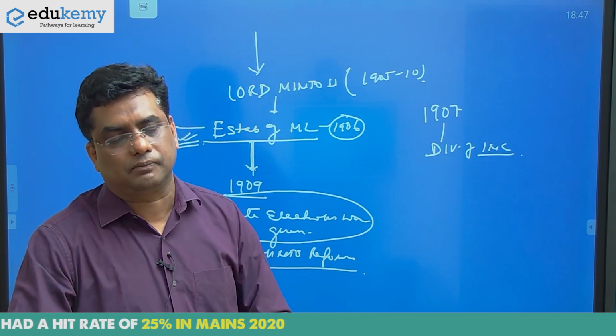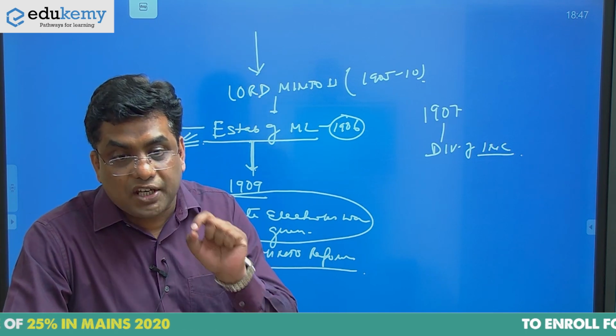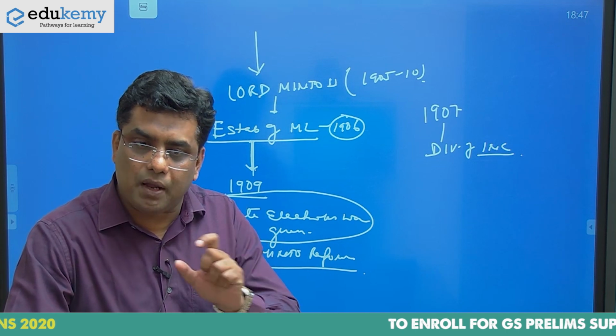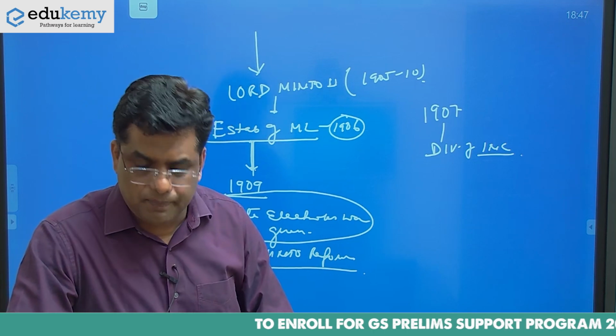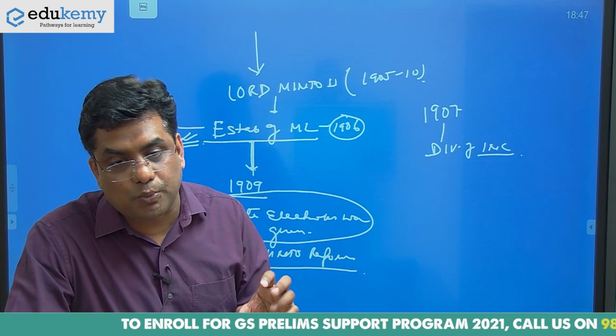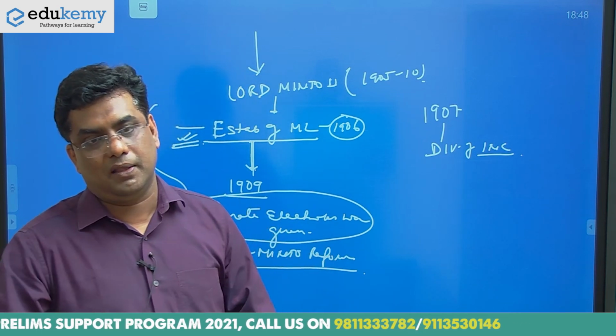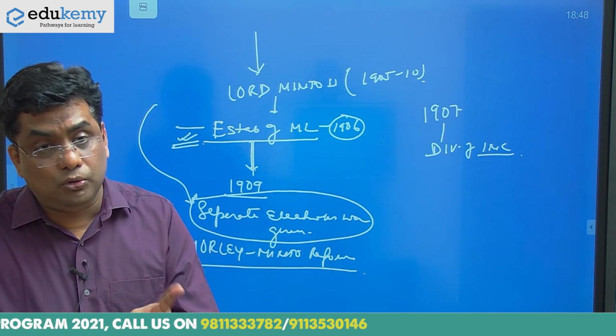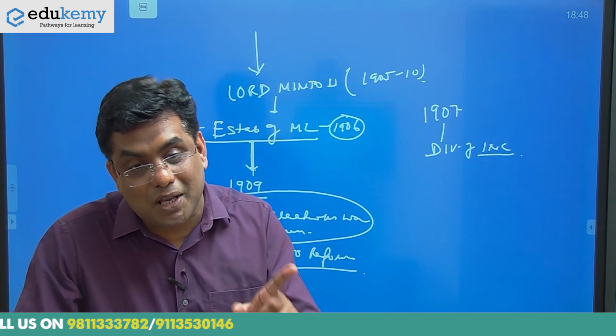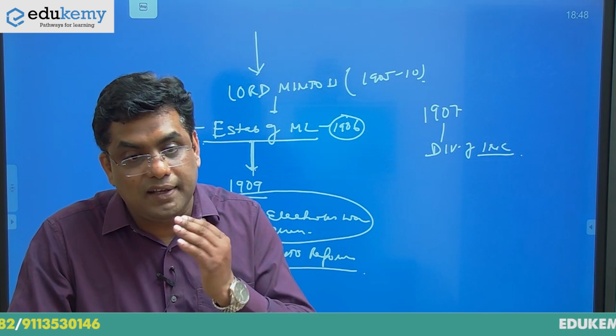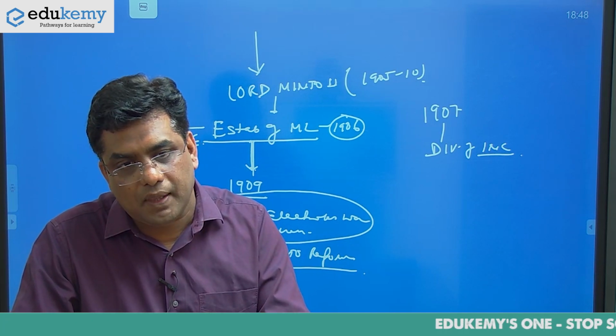Swaraj was the demand of the extremists, that is Lal Bal and Pal. And the demand of the moderates was always in a very coded word called self-government. Look, no differences that you can see between self-government and Swaraj. Only terminological differences you have.